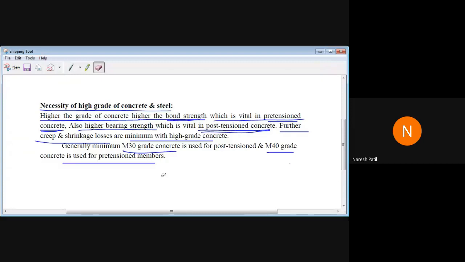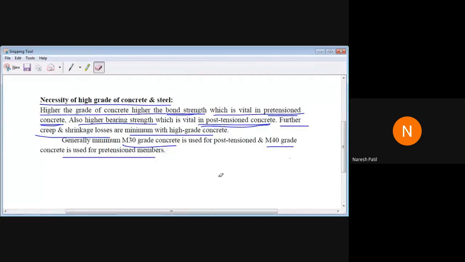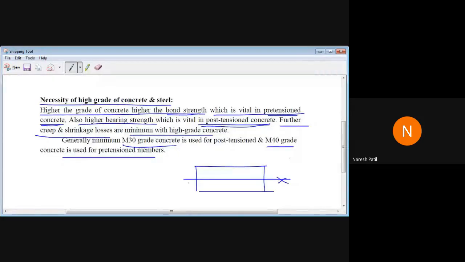Steel means nothing but tendon here. But in case of post tension, the cables will be locked at the ends, and the force will be transferred by the bearing. Why is it called bearing? It means the concrete has to bear the load at the ends. Now look here, let me explain once again. When the cable is released from the ends, what will happen? It will try to go back. It will develop force like this.